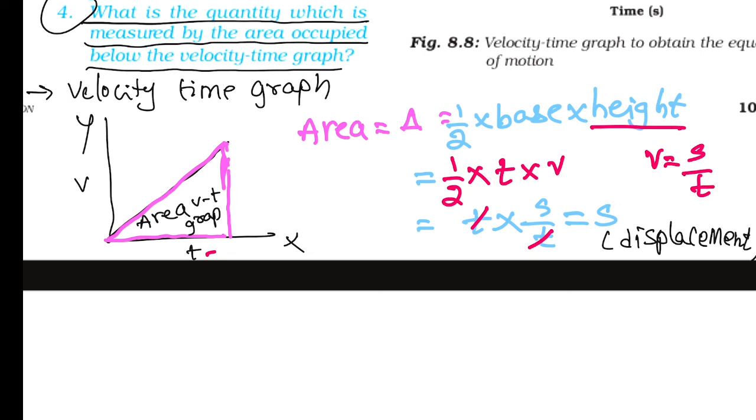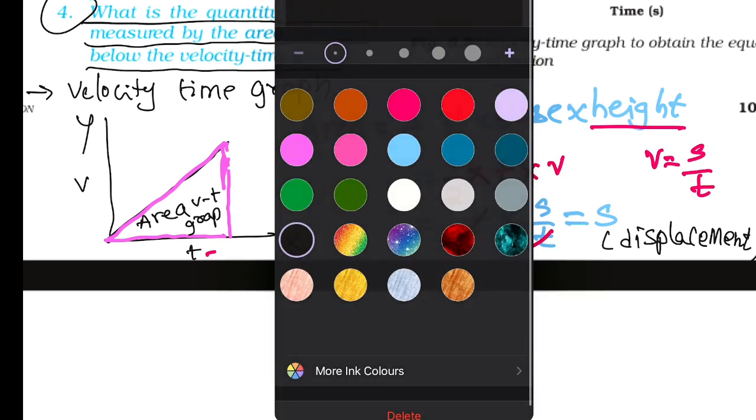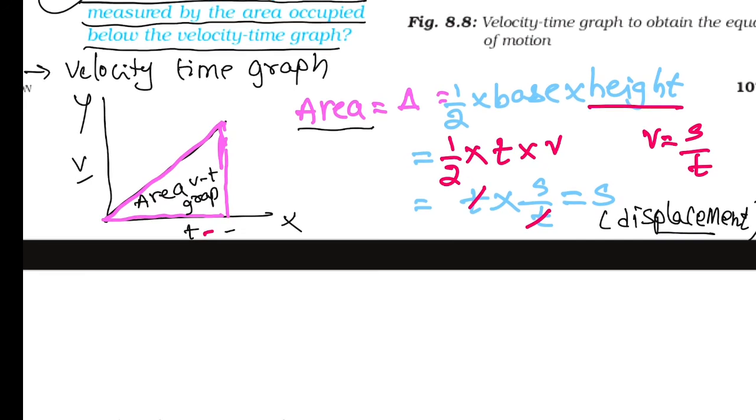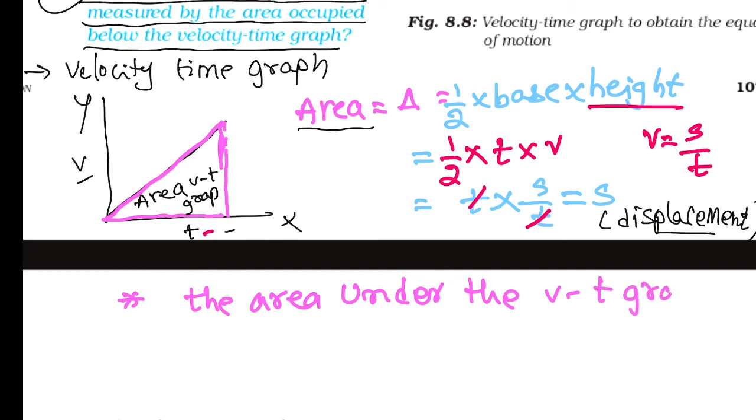According to the question, the area under the velocity time graph gives what, children? According to finding the area of the graph, we get displacement. The conclusion is very important: the area under the velocity time graph gives displacement.